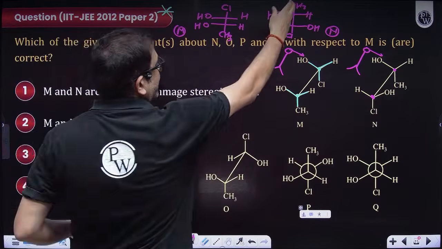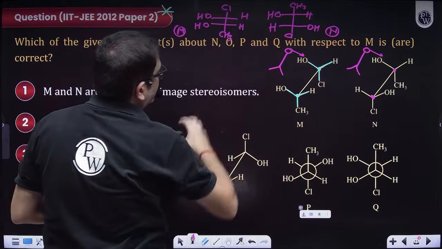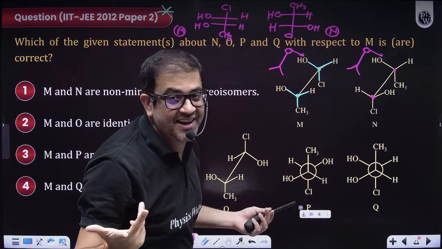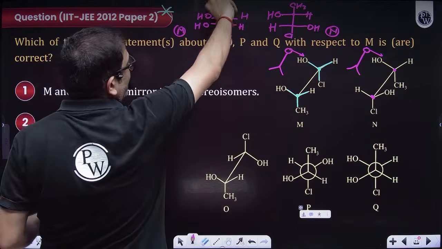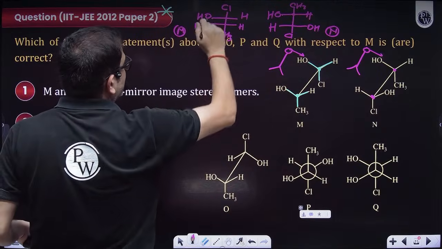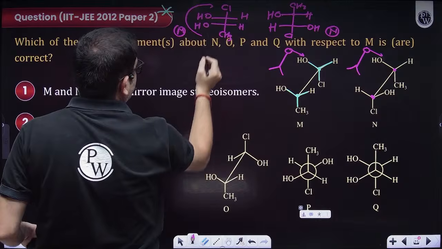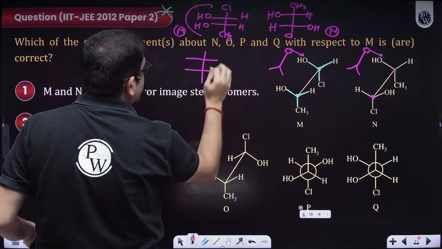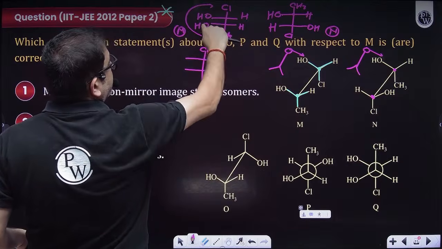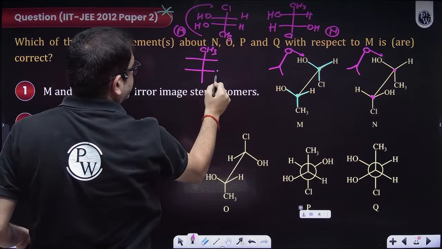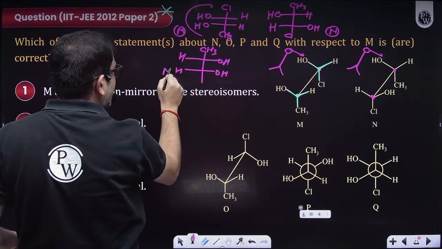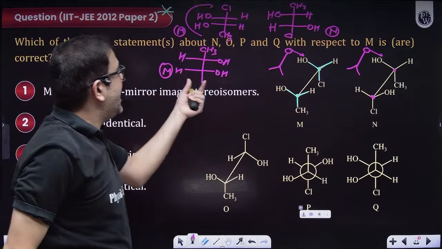Methyl is at the top, so you just rotate it, because rotating by 180 degrees does not change the optical activity; the compound remains the same. Why rotate? Because CH3 is over there, so we'll just visualize it. If I rotate this compound like this, CH3 will come at the top, this OH will come that side, and H and H will come this side. This is also M.